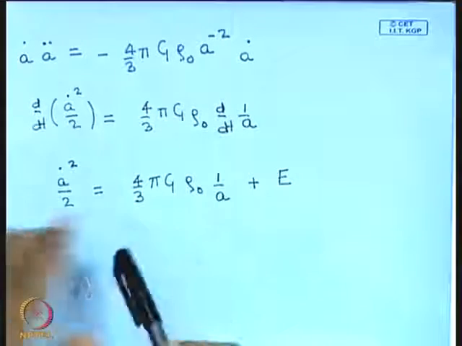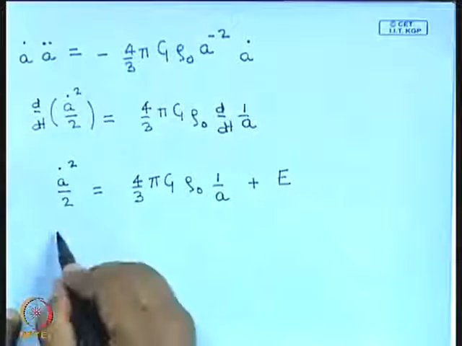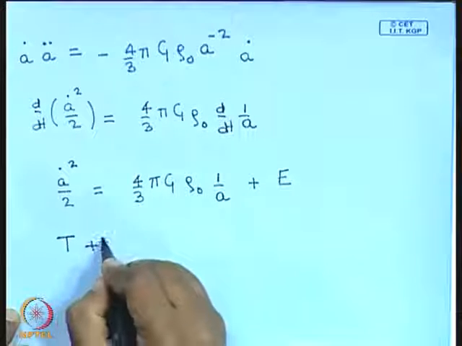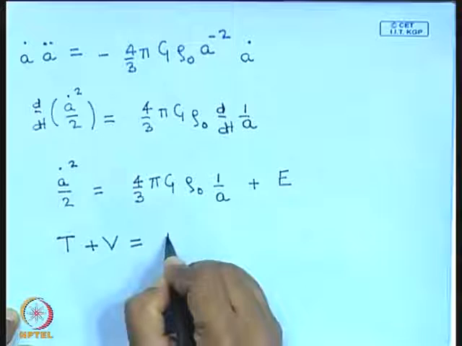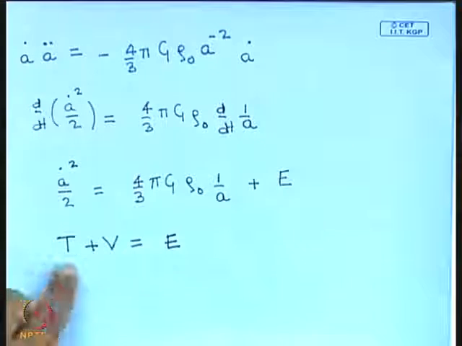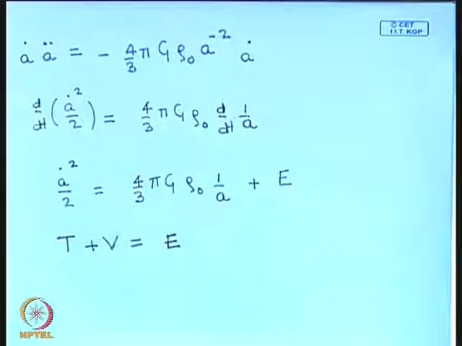So this is essentially the kinetic energy T plus the potential energy. This equation is essentially the same as this, and this E is a constant.